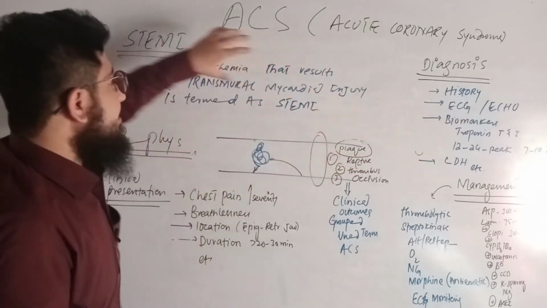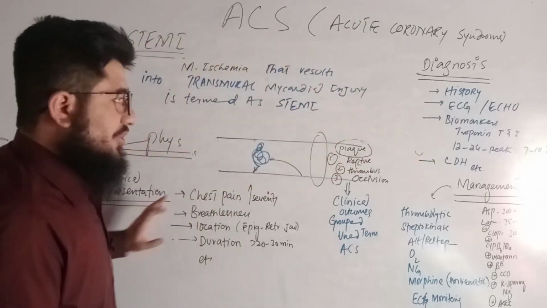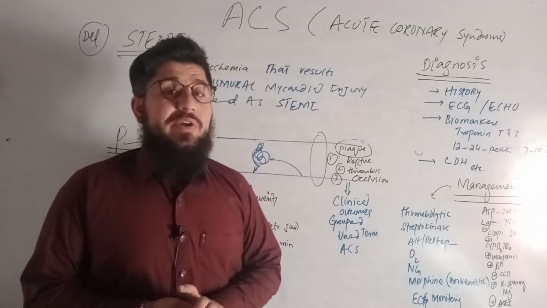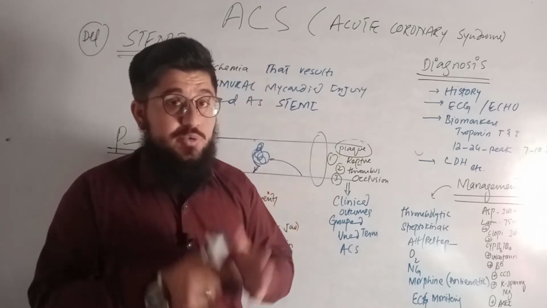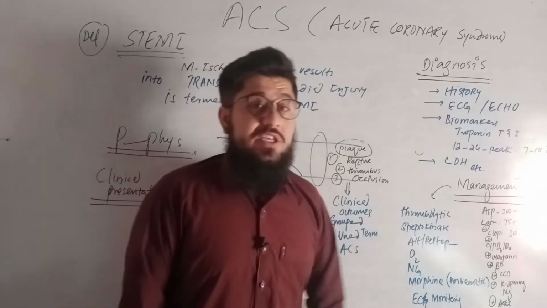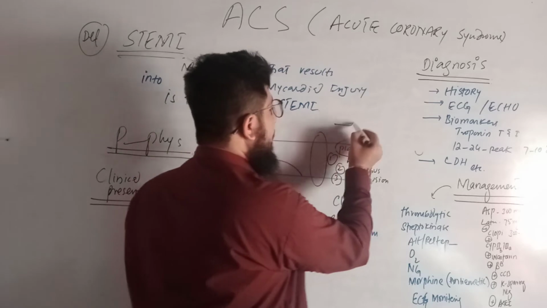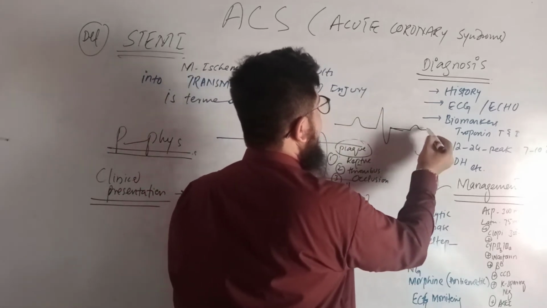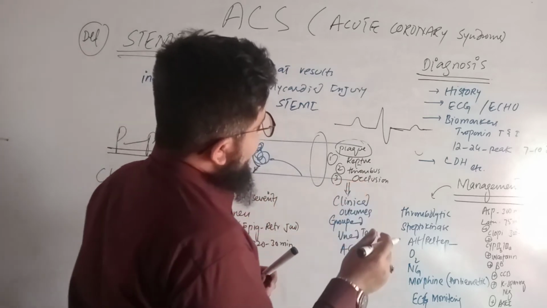So we are done with the definition, pathophys, clinical presentation. Now it is time to discuss diagnosis. From the diagnosis point of view, we will check the history of the patient. We'll ask about the signs and symptoms. We go for the entire history. Then we will go for the ECG. Regarding ECG, we know there is the P wave, there is the QRS complex, and there is the T wave.